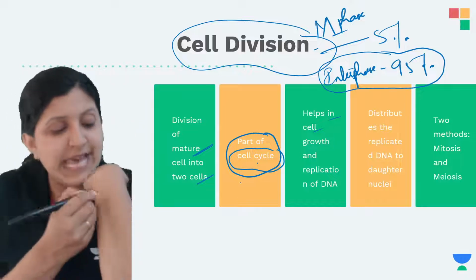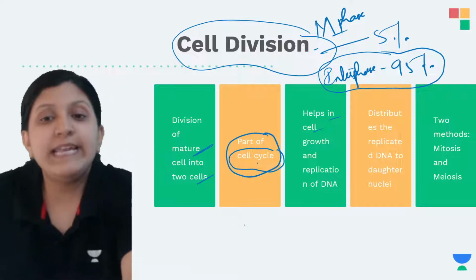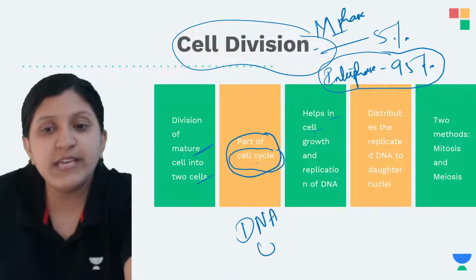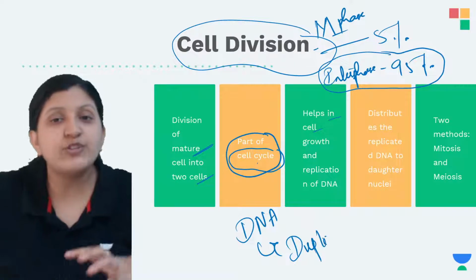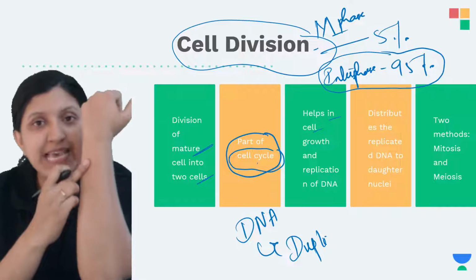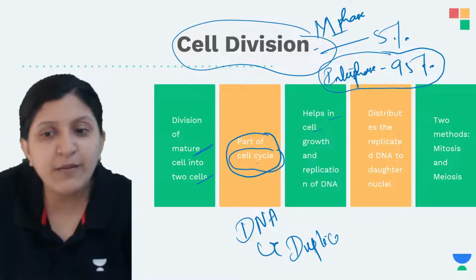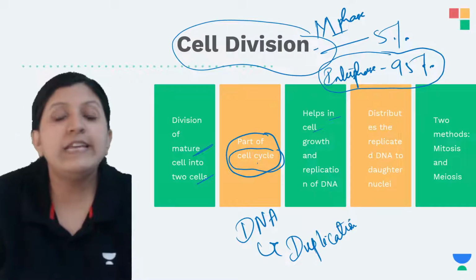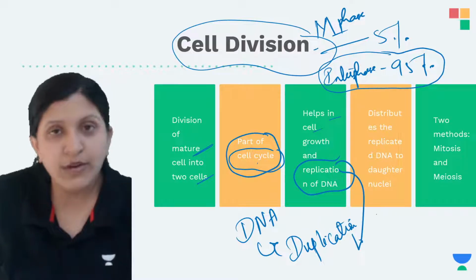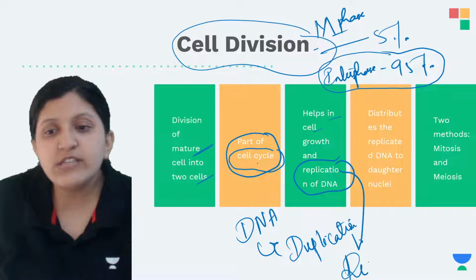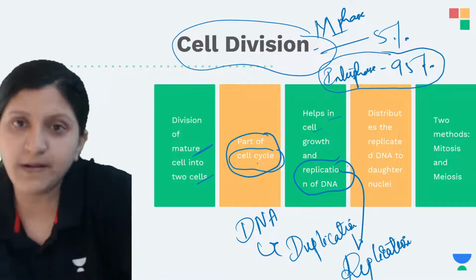Before the cell undergoes cell division, it needs to keep its DNA ready. It needs to double the amount of DNA, DNA duplication. DNA has to be doubled so that when this cell divides into two, an equal amount of DNA is there in both the cells. So DNA duplication, or replication, is very important. Instead of the term duplication, we can also use replication, that is multiplying the amount of DNA.